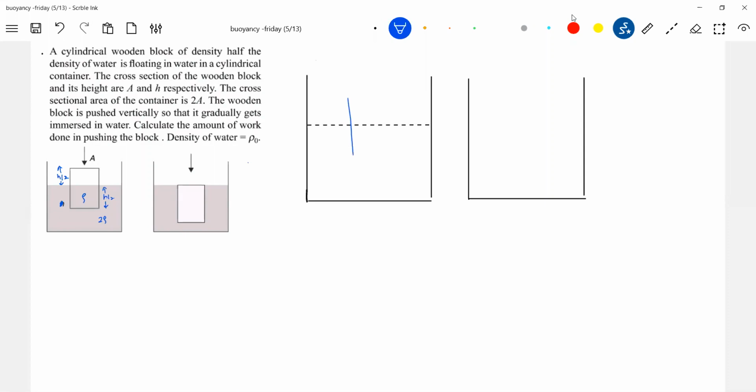Initially the block is partly immersed. Some X length, let it be immersed here. There's a rise in the level of liquid.